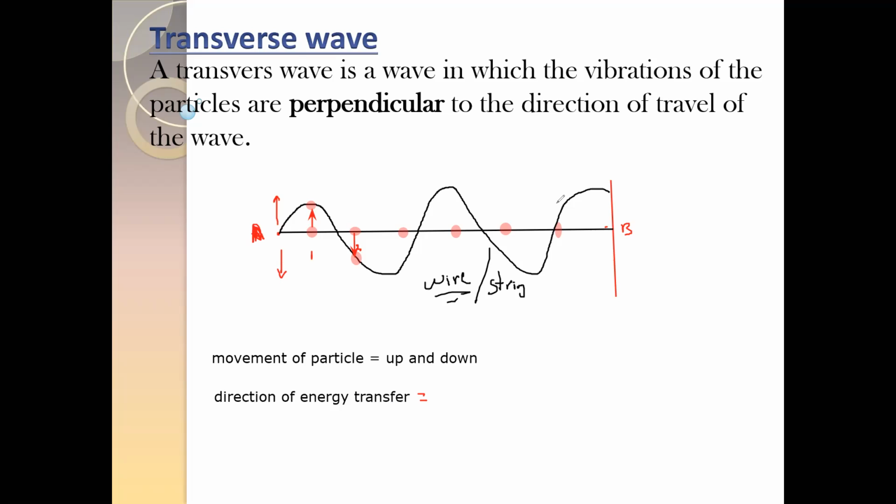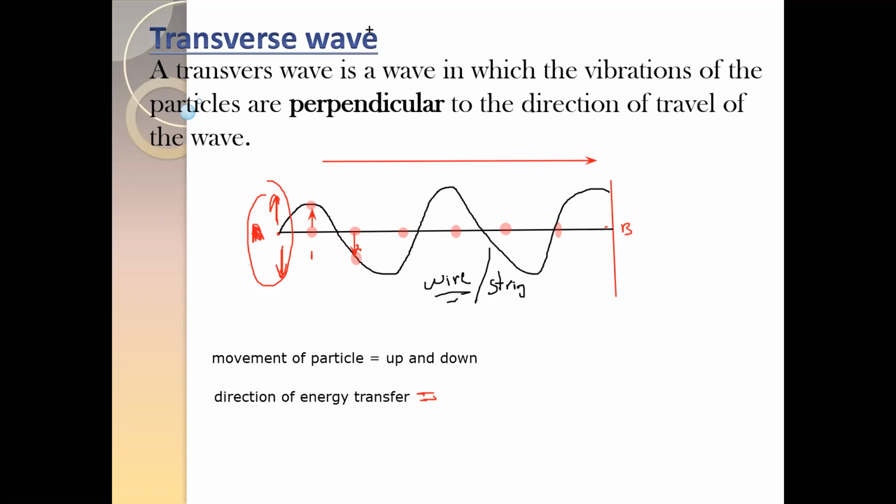How are the particles moving? We are causing a disturbance. We are holding a string or a wire, and we are causing a disturbance. We are moving the string up and down. As we move the string up and down, we observe that the position of the string changes, and as the position of the string changes, the position of the particles also changes. So as we move the string up and down, we produce a wave and transfer energy, but the particles move up and down because we are causing this movement. The energy transfers from position A to position B.